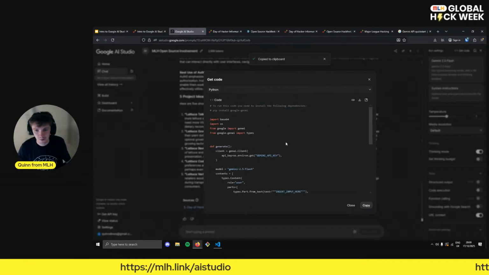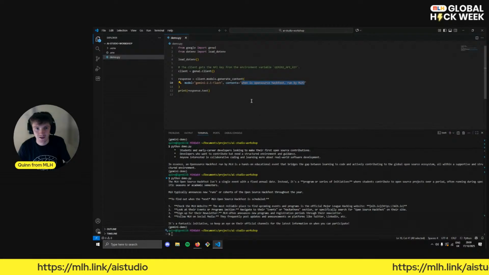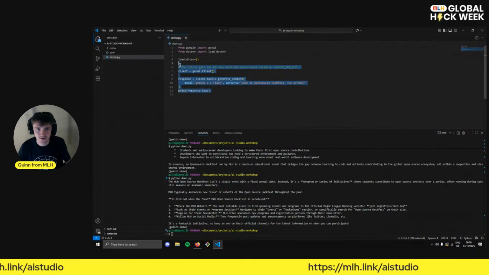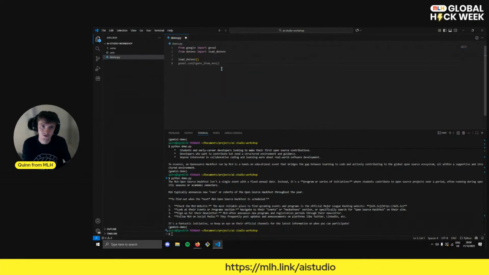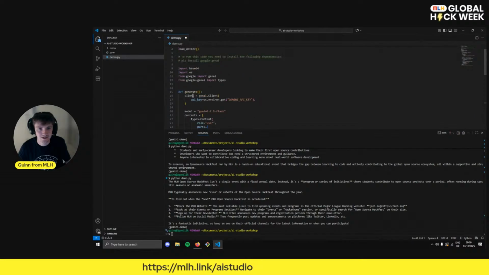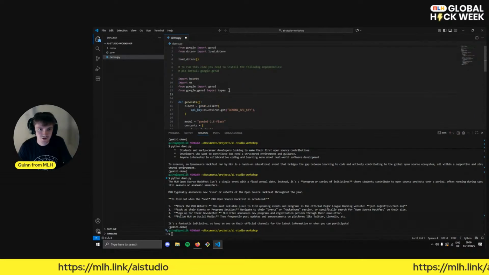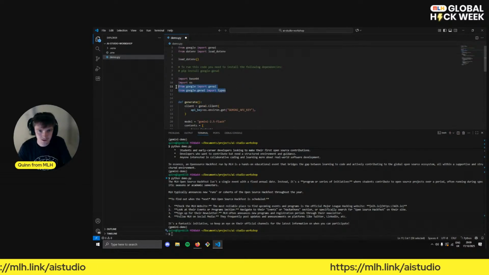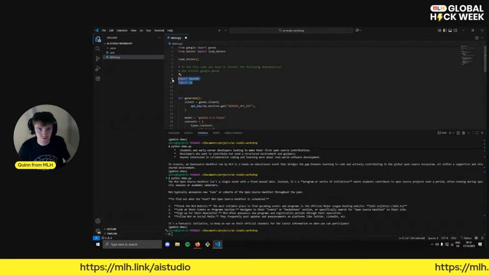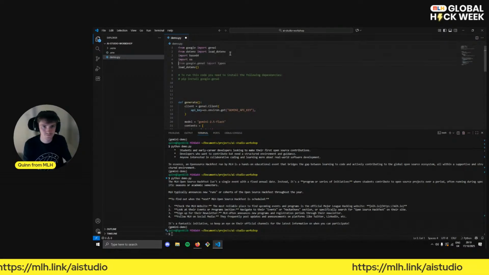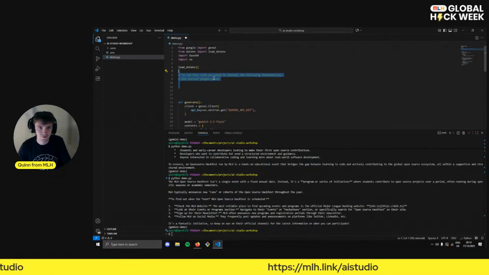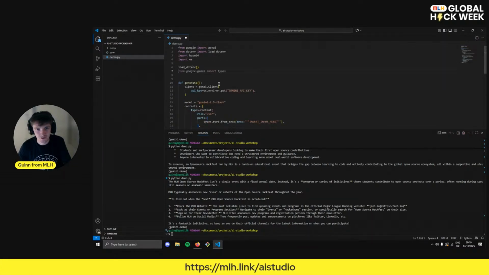And now that I've copied that to my clipboard, I'm going to head back on over here. I'm going to delete everything apart from where I loaded in the libraries, and I'll just paste it in here. And we can see it's got some of this stuff in here. I don't think we need this. It's grabbing the API key manually for us. This is okay. We'll pop this up here. Great. And we've already installed Google Gen AI, so we don't need to do that again.